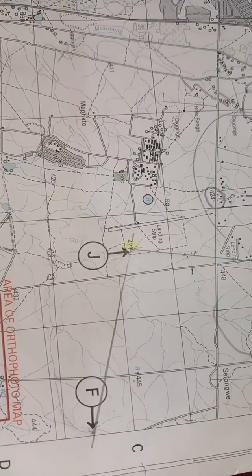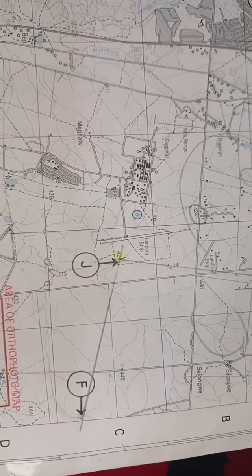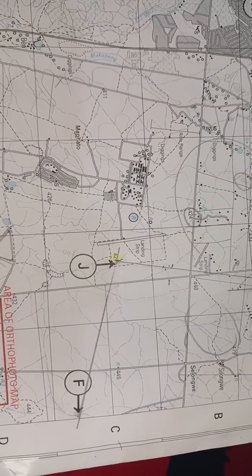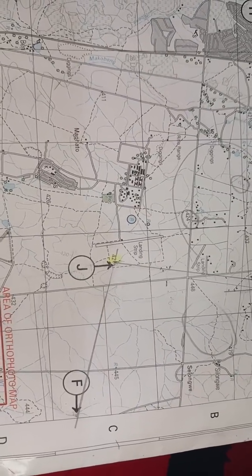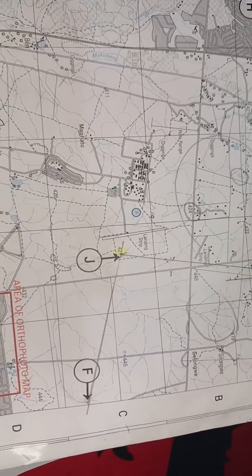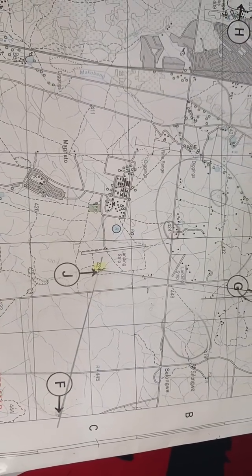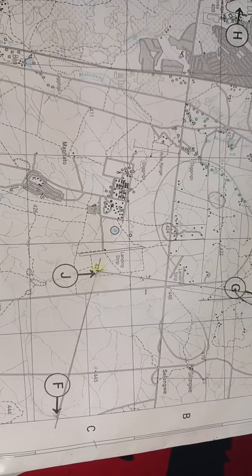Planes take off and land according to the prevailing wind direction. That's the answer there. Is it clear, so that we can move on? Thumbs up if it's clear, sharp.